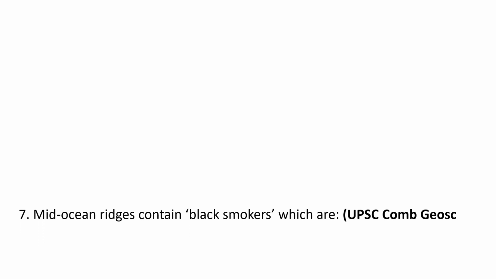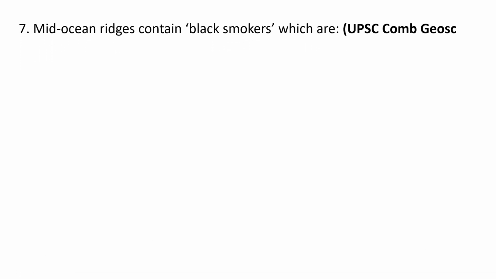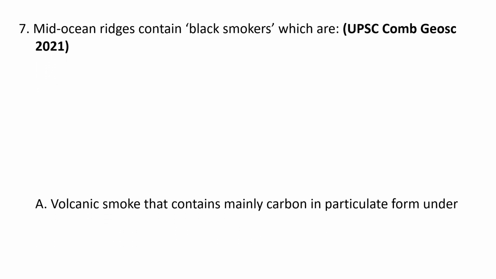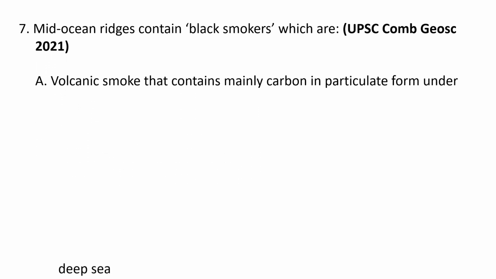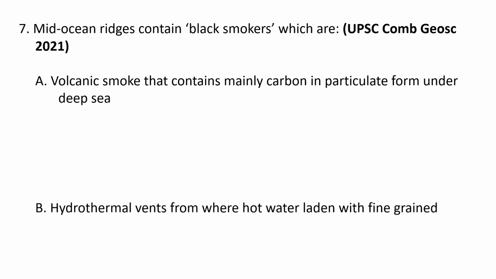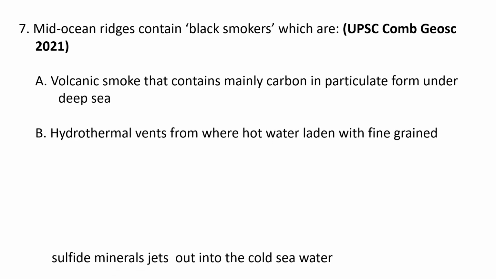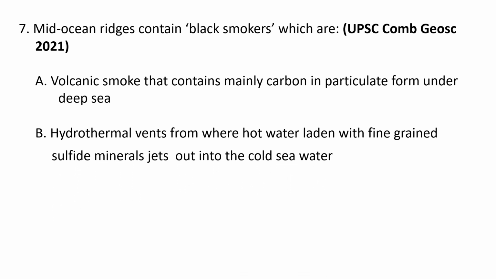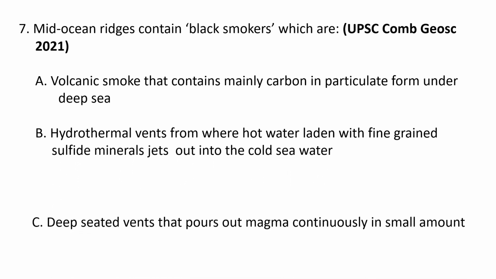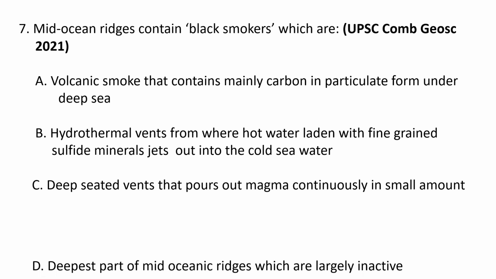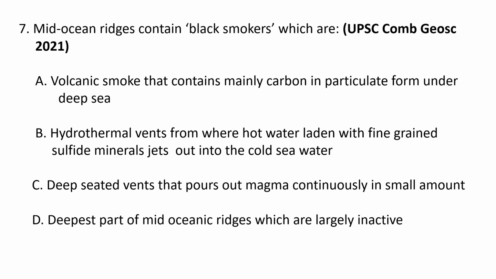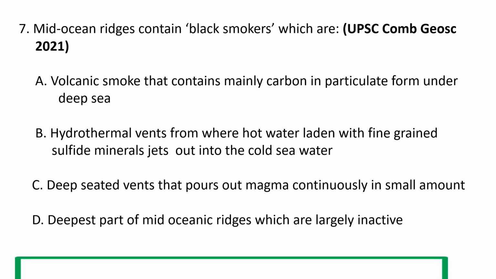Next question. Mid-oceanic ridges contain black smokers which are: A. Volcanic smoke that contains mainly carbon in particulate form under deep sea. B. Hydrothermal vents from where hot water laden with fine-grained sulfide minerals jets out into the cold sea water. C. Deep-seated vents that pour out magma continuously in small amounts. And D. Deepest part of the mid-oceanic ridges which are largely inactive. So the correct answer is